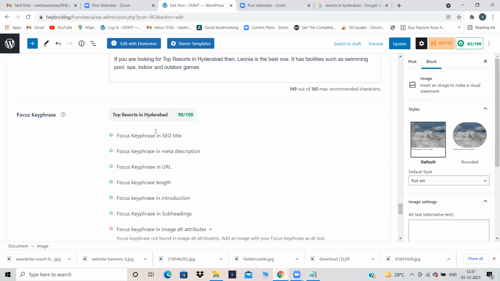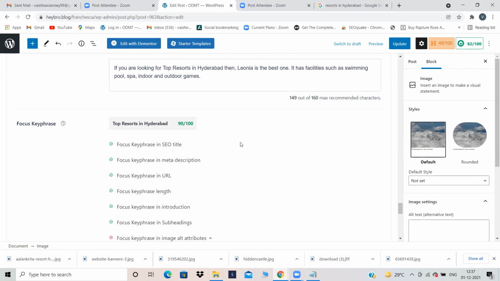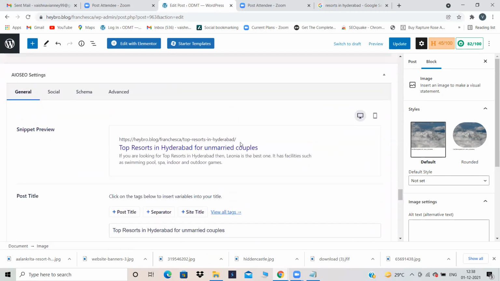So he is telling me to use focus key phrase in all these things. Focus key phrase in SEO titles. See, Kushal, for you only I am repeating this.